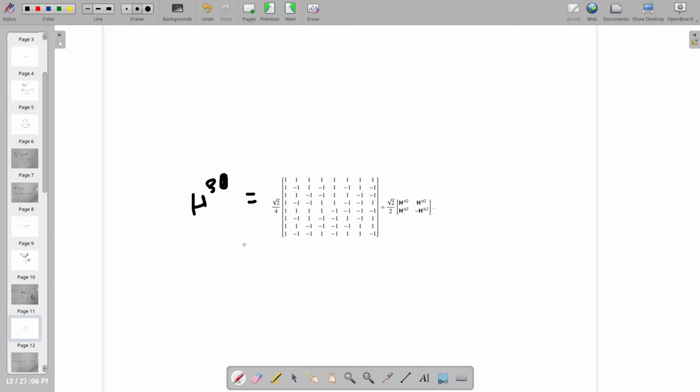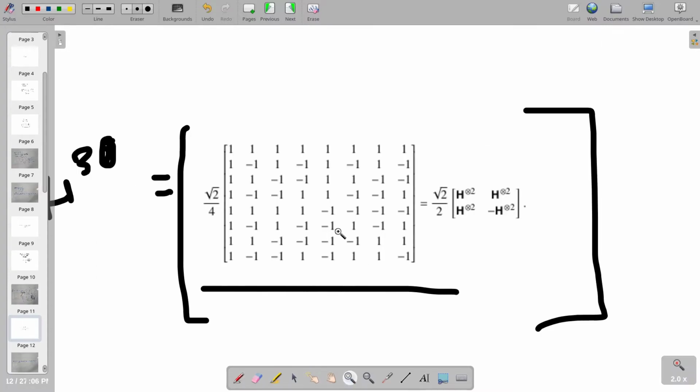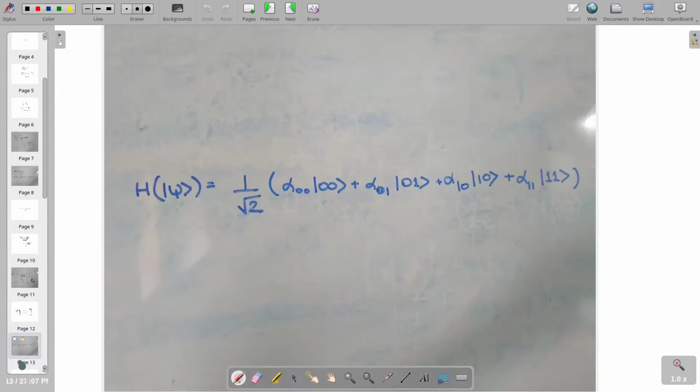When we want to apply a Hadamard gate on 3 qubits, we can easily obtain the 3 qubit counterpart of a Hadamard by taking the Hadamard to the power 2 tensor with a Hadamard gate again to obtain this matrix, which will of course have a dimension of, we already know that for a single qubit the Hadamard gate has dimension 2, so for 2 qubits it will have dimension 4, and for 3 it will have 8, and so on. So this is the Hadamard matrix if we were to apply a Hadamard gate on 3 qubits.